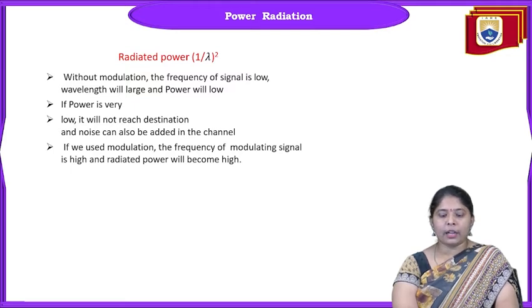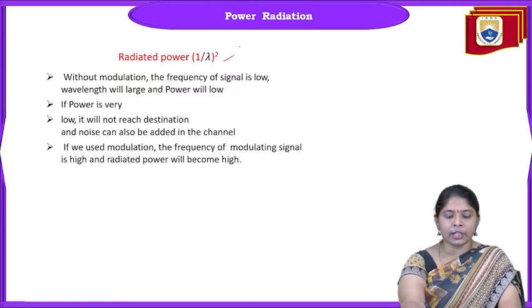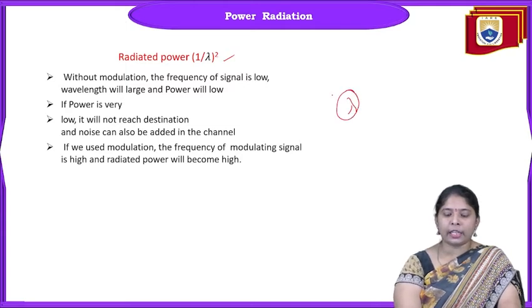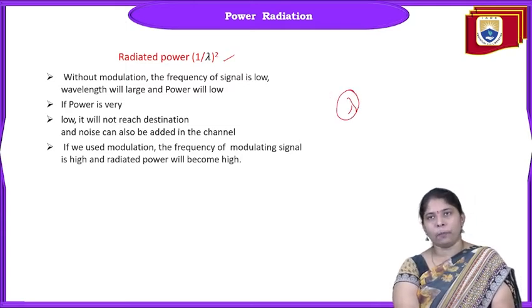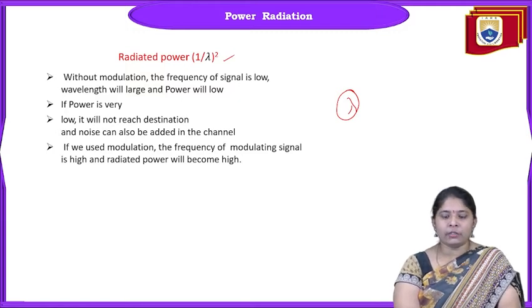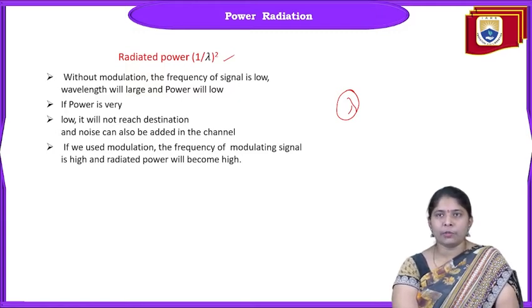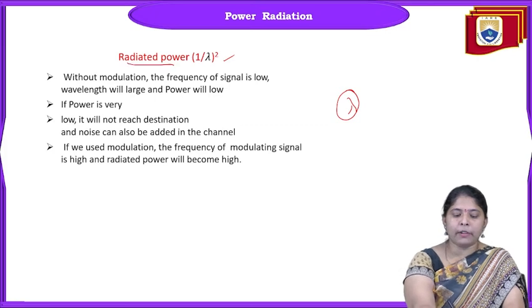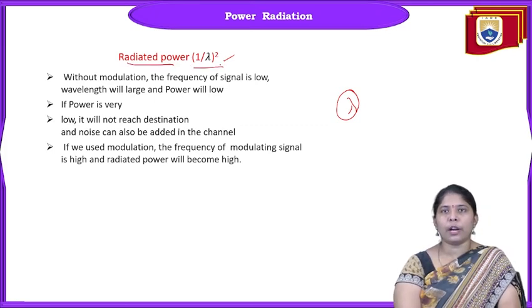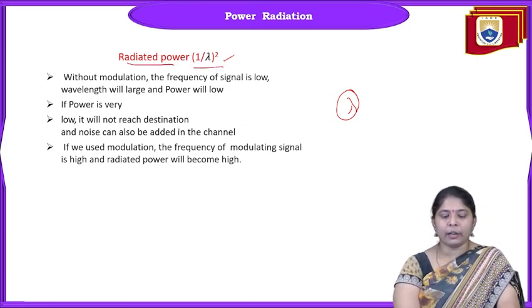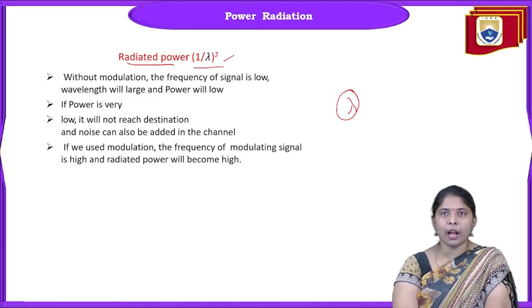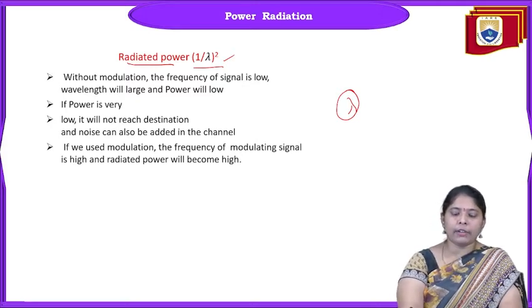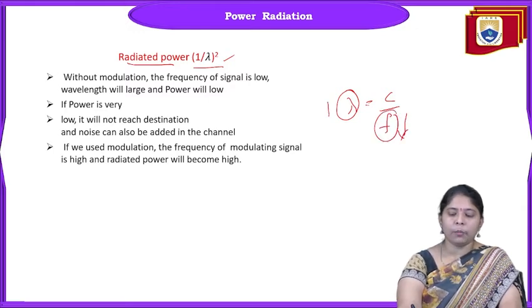And the second utmost advantage here is that lambda again plays a key role in power radiation. Power radiation is a very important parameter in transmission. Radiated power is proportional to 1 by lambda whole square. When the frequency is low, lambda will be more.